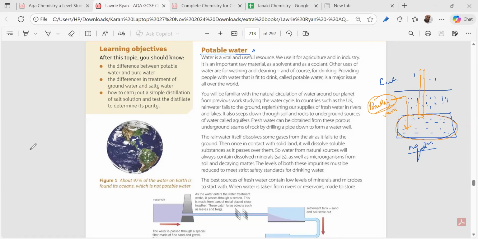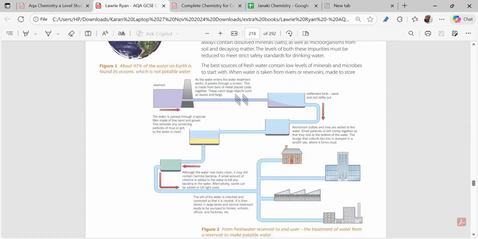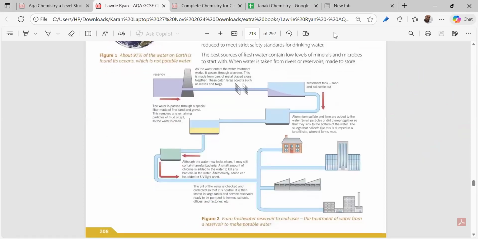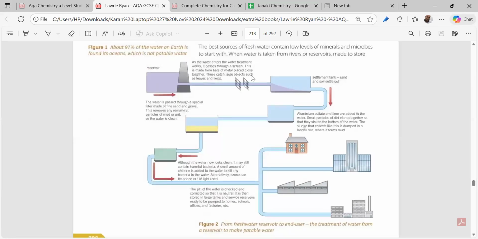So how is potable water obtained? Potable water is obtained by different means. Suppose we make a reservoir. It is mainly taken from rivers and lakes. Groundwater is also there, but the maximum of our water comes from lakes and rivers, natural fresh water. Now, please open the book quickly.